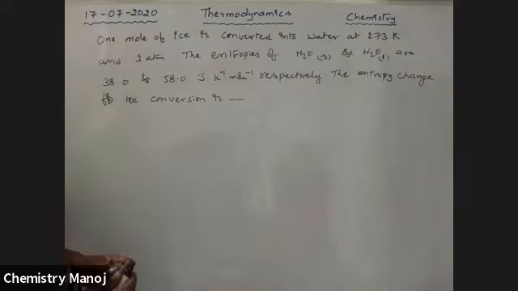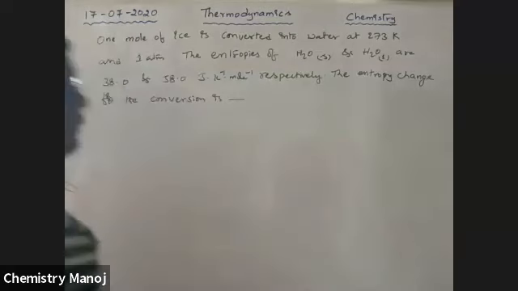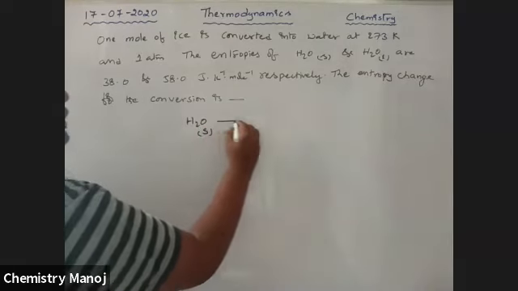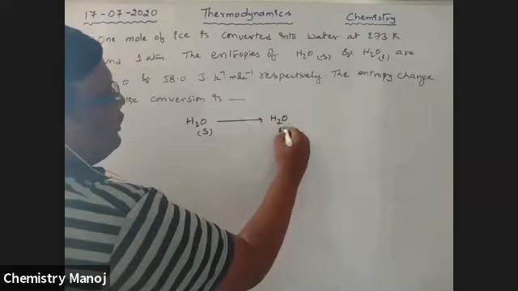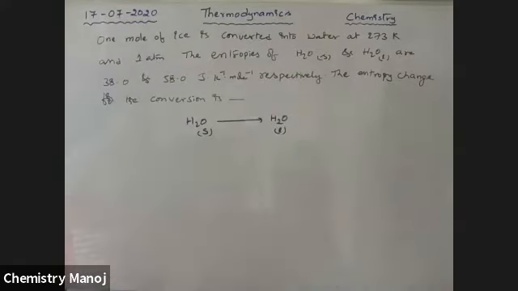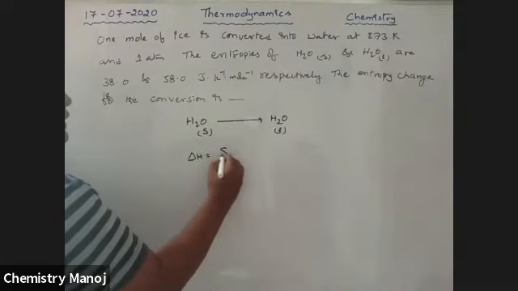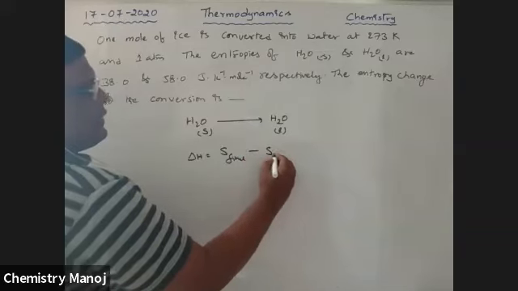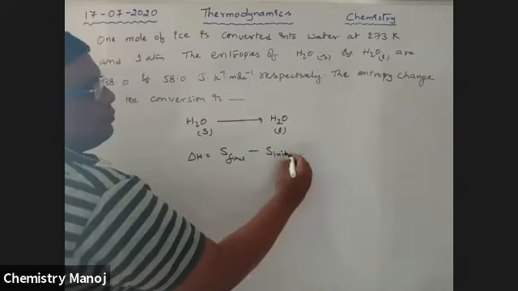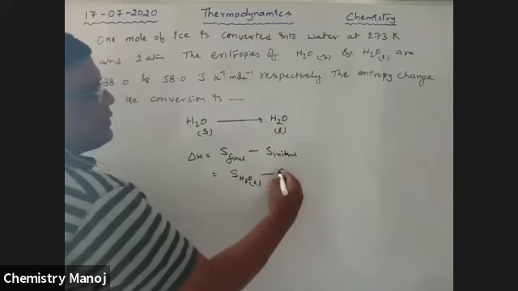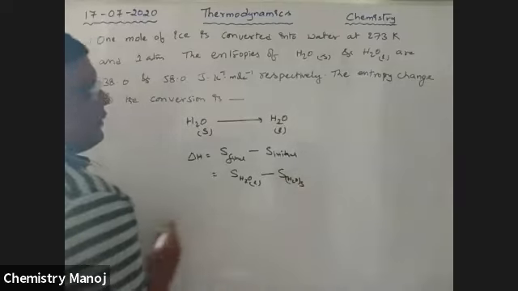One mole of ice is converted into water, that is H2O solid changes to H2O liquid. For this, you want to calculate delta S. It is a process. Whenever delta S is there, it is S final minus S initial. That is, S final means entropy of water liquid minus entropy of water solid.